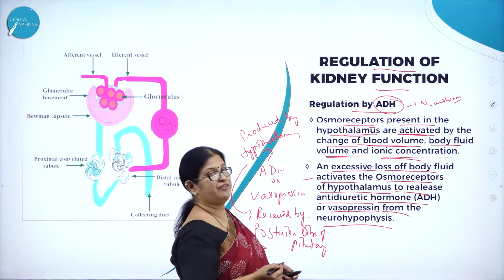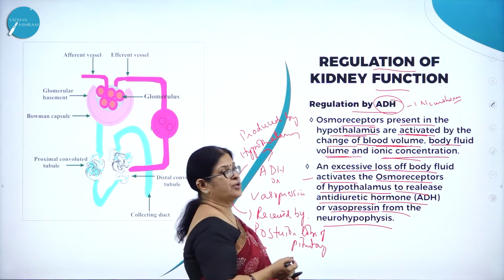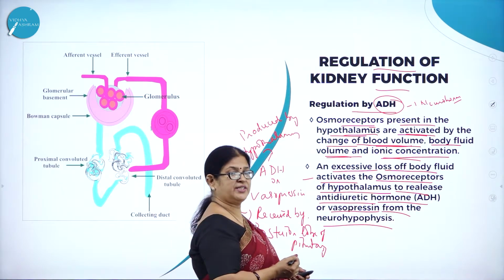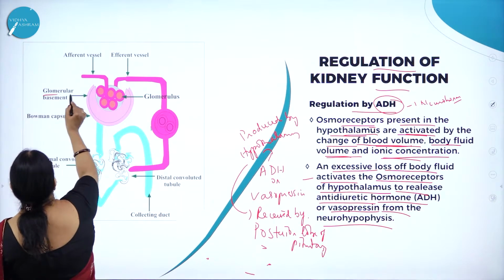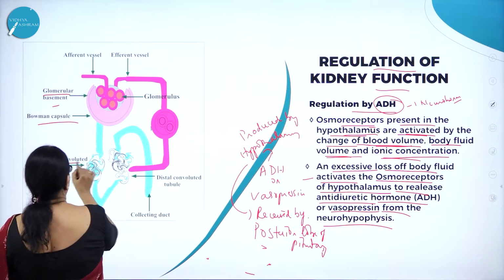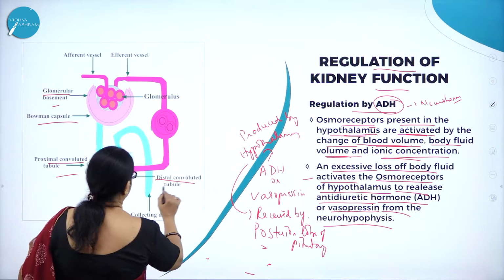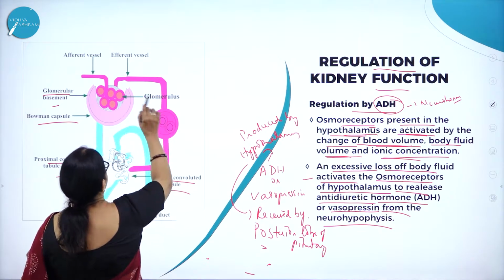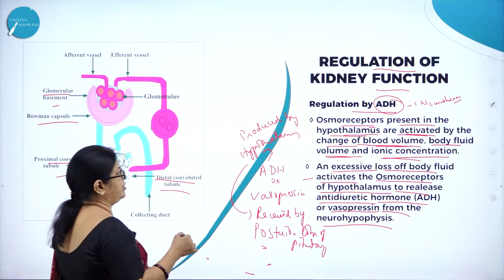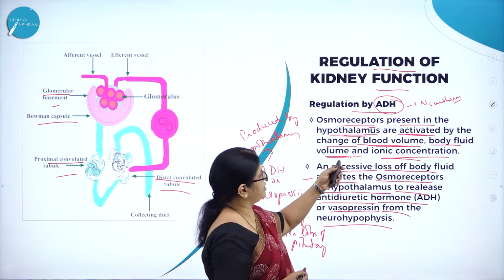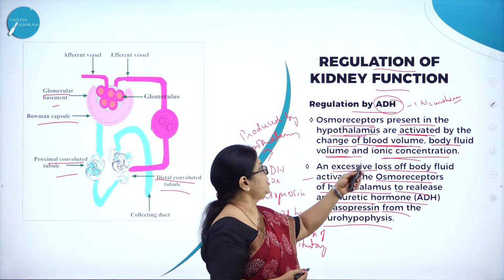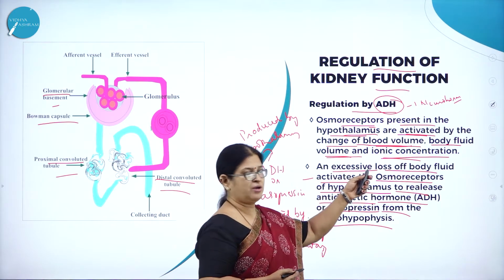So let us understand the role played by ADH in regulating the kidney function. Here you can see in this beautiful picture the glomerulus, Bowman's capsule, proximal convoluted tubule, distal convoluted tubule. See the mechanism that is involved. Osmoreceptors present in the hypothalamus are activated by the change of blood volume, body fluid volume and ionic concentration.